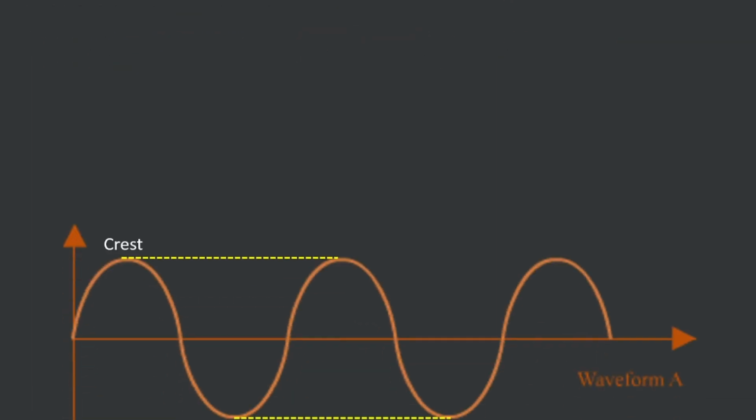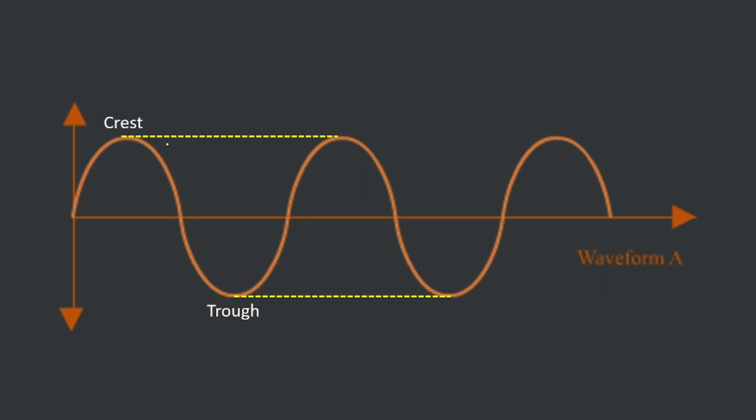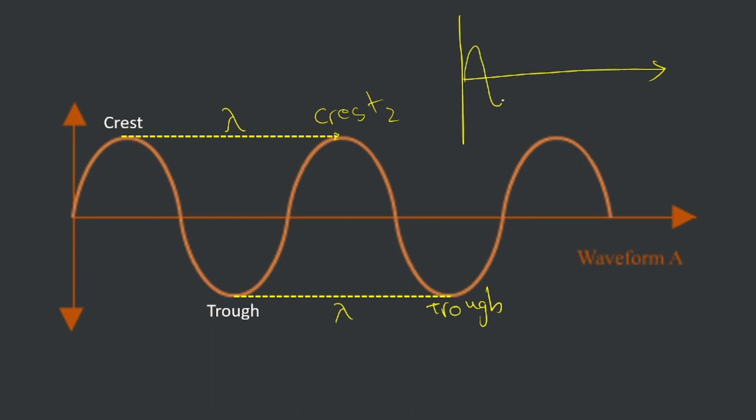Now let's understand with an example. Here is our crest, and this is our crest too. The difference between two consecutive crests is the wavelength, and we will represent wavelength by a symbol called lambda. And this is also a wavelength, which is the difference between two consecutive troughs. Now let's take an example where the wavelength is very small. Where the wavelength is very small, it would look something like this. Here the wavelength is extremely small, which causes higher frequency.